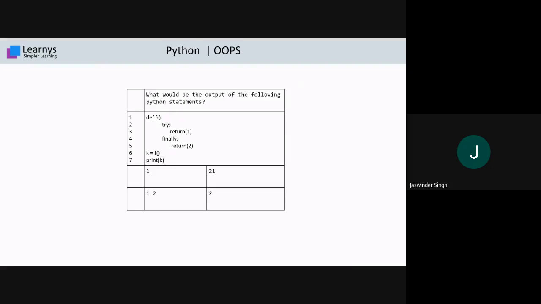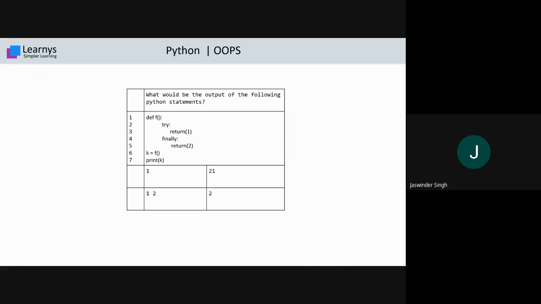Inside that try statement, nothing is there, it just returns 1. Once it returns 1, k will contain the value 1.